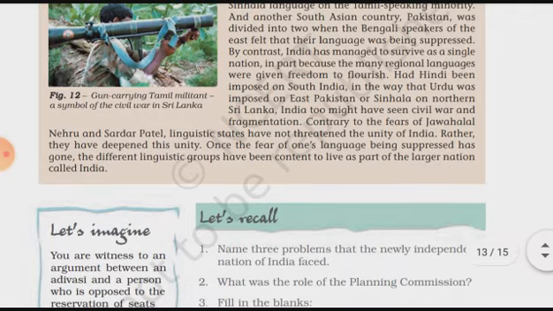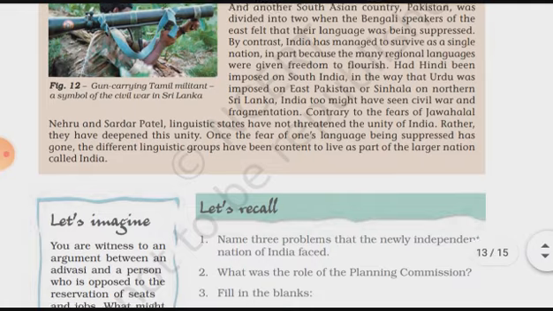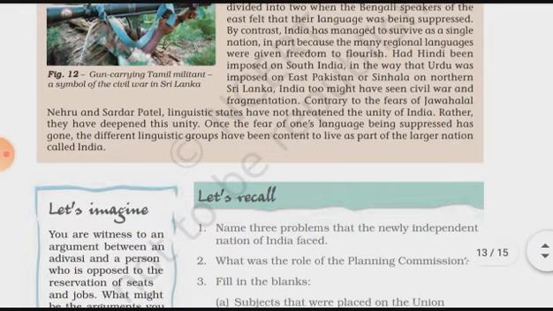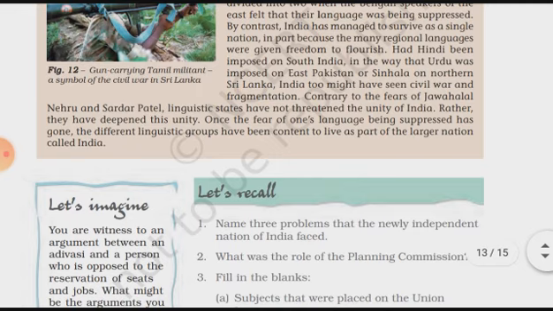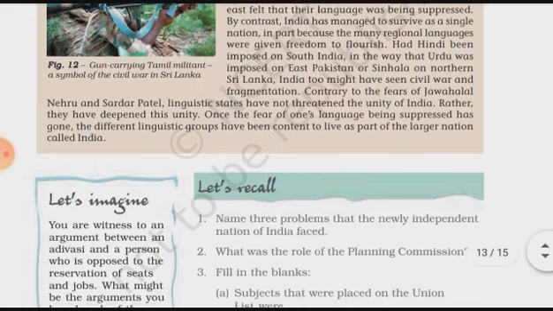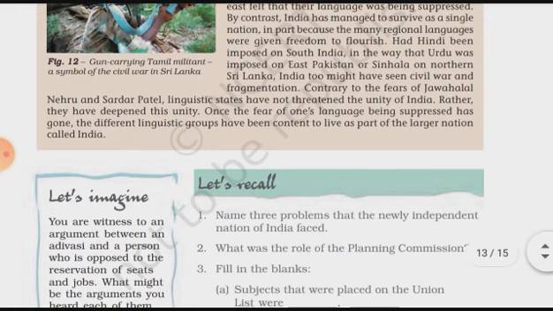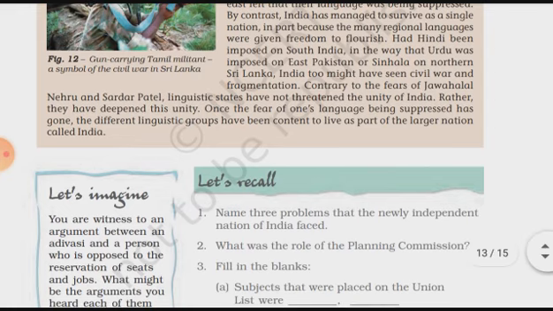India might have seen civil war and fragmentation, but contrary to the fears of Jawaharlal Nehru and Sardar Patel, linguistic states have not threatened the unity of India. Whatever linguistic states have been formed in our country, they did not become a kind of fear for our country. Once the fear of one's language being suppressed has gone, the different linguistic groups have been content to live as a part of the larger nation called India.